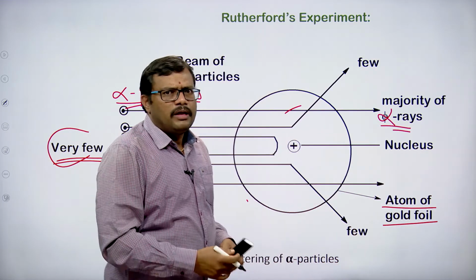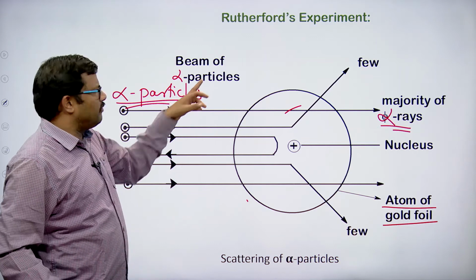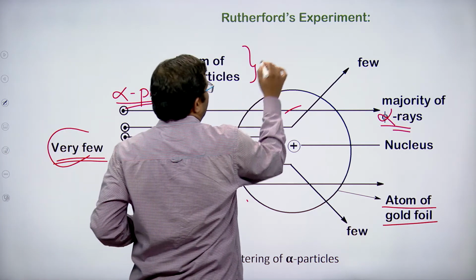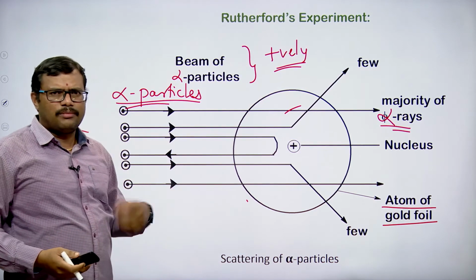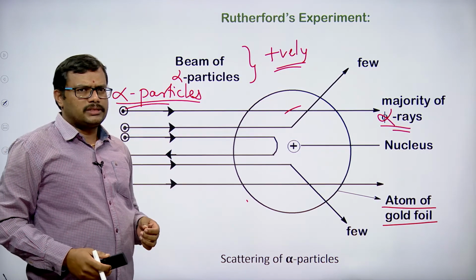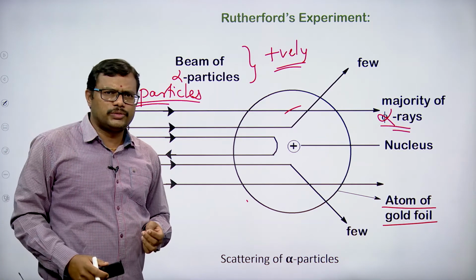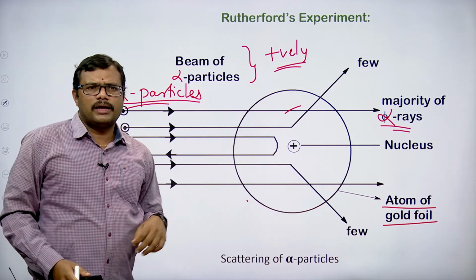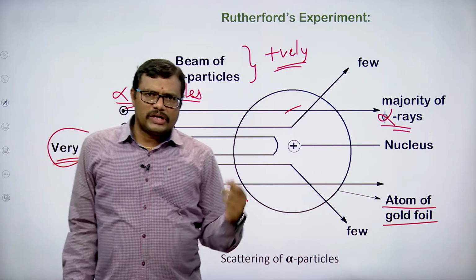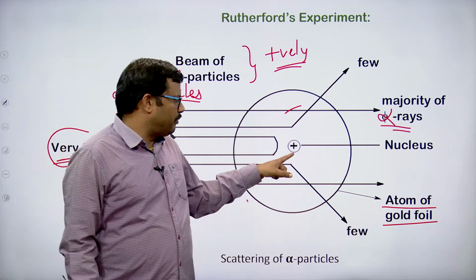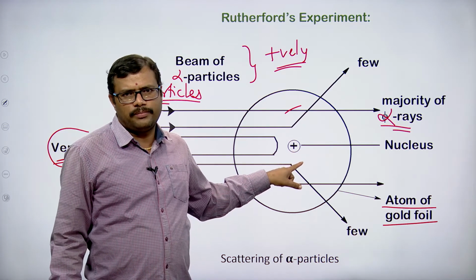That is to say, what is the nature of these alpha particles? The alpha particles are positively charged. Just now we have seen that these are helium nuclei with 2 positive charges, so alpha particles are positively charged particles. Positively charged particles will change direction only when there is a positive center in between.